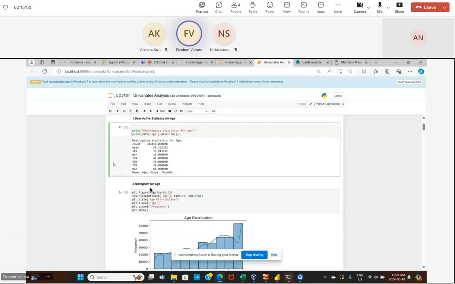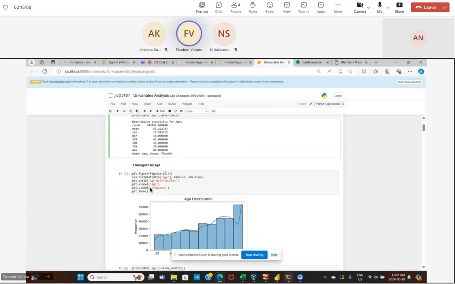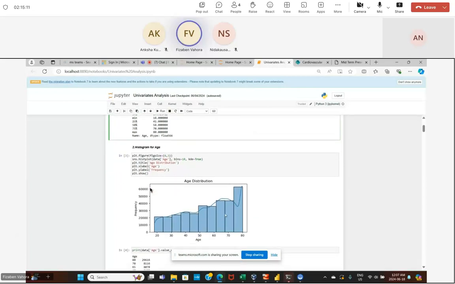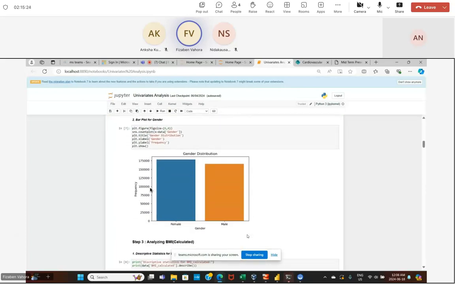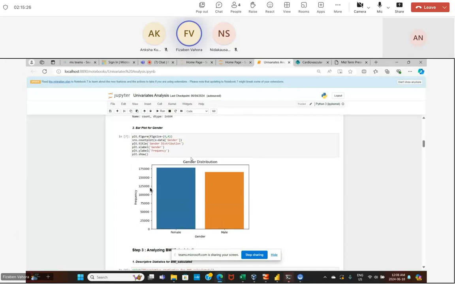So we can see that for age, the minimum age is 18 and maximum is 80. And for the histogram, we can see that we have very few individuals who are 20 to 30 years old, and we have more individuals who are aged 60 to 80 in our data set. And according to the bar plot for gender, we can see that we have more female in our data set than